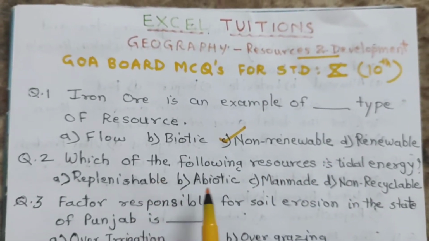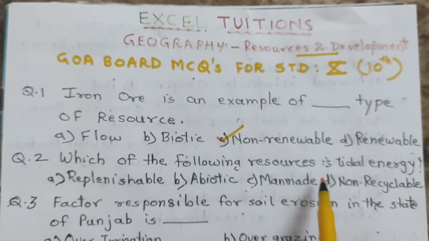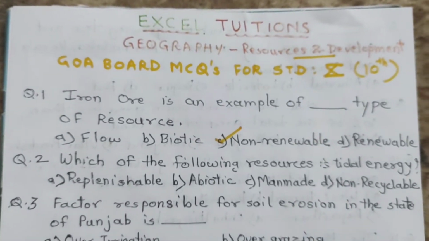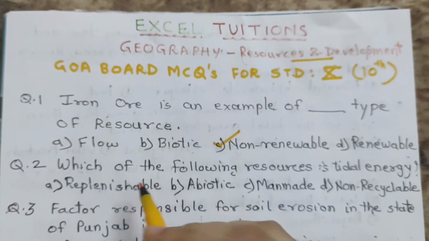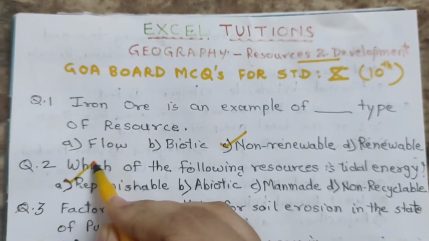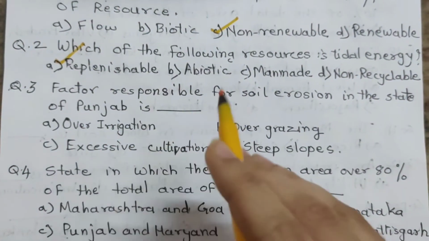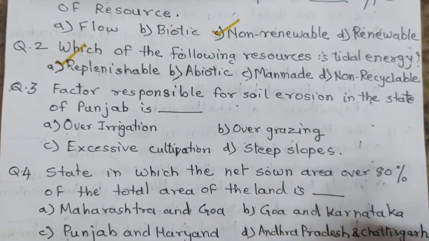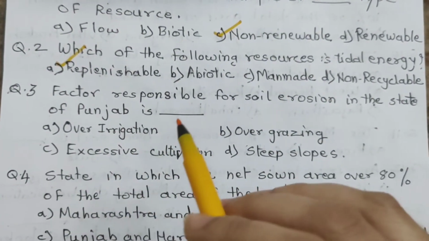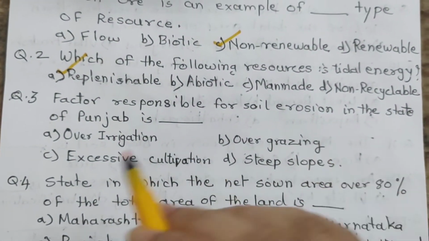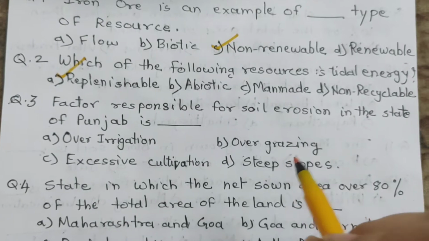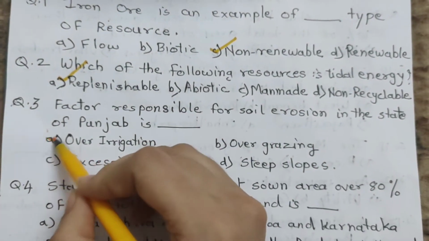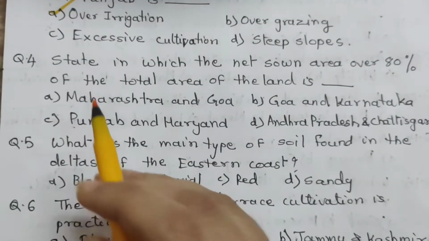Question number 2. Which of the following resource is tidal energy? A. Replenishable. B. Abiotic. C. Man-made. And D. Non-recyclable. And the answer is A. Replenishable. Question number 3. Factor responsible for soil erosion in the state of Punjab is dash. A. Over irrigation. B. Overgrazing. C. Excessive cultivation. And D. Steep slopes. And the correct answer is A. Over irrigation.